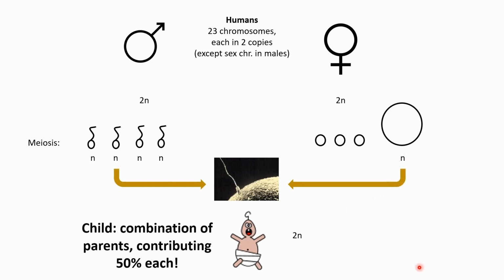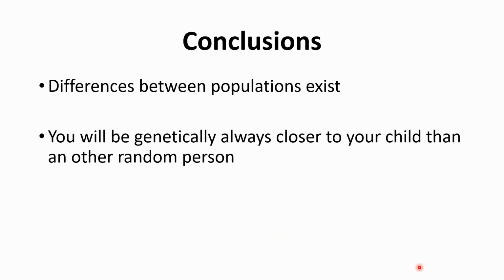So the comparison here is basically the few hundred markers based on which the previous population-wide graph was built. And in this case, one set of the 3 billion bases coming from each parent. So we can already conclude that the differences between populations exist, but you will always be genetically closer to your child than to another random person on the street.